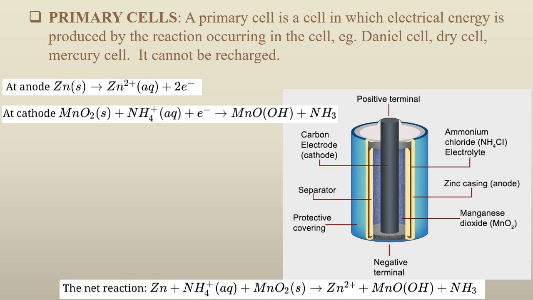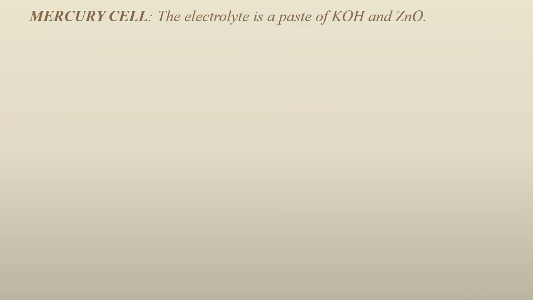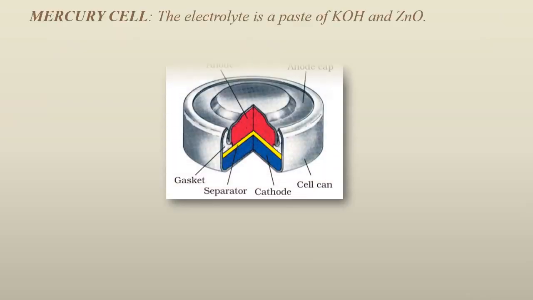This is also an important question for your MCQs. You need to remember the chemical reactions that are taking place. No need to remember the diagram, but yes, chemical reaction is very much important. Next comes your mercury cell, which is used in your watches, right?